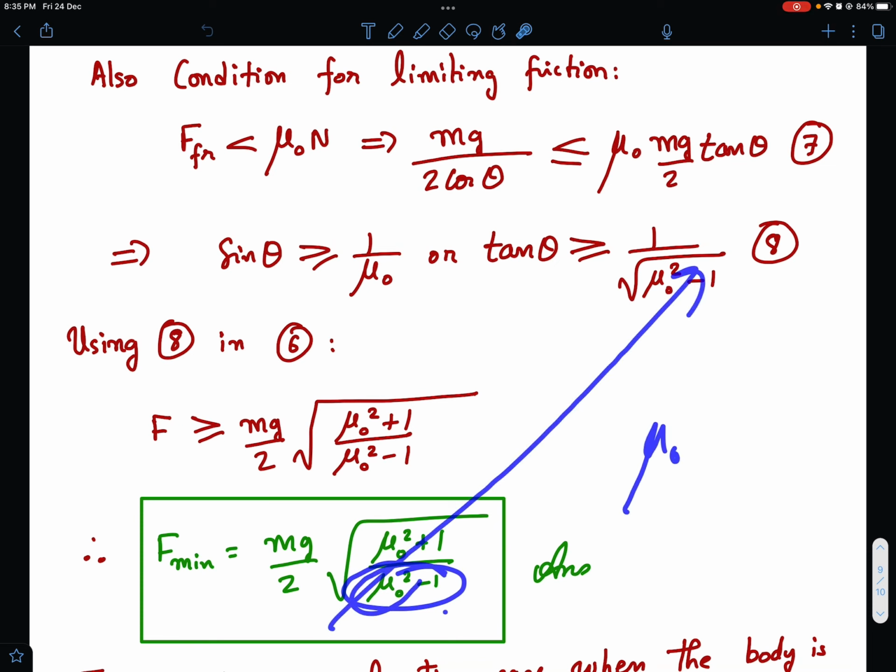And in fact, at mu naught equal to 1, you can see that this force will go to infinity, right? So that means what? Coefficient of friction must be greater than 1, definitely. And if it's very near to 1, then it's nearly impossible. So you should have a very large coefficient of friction.